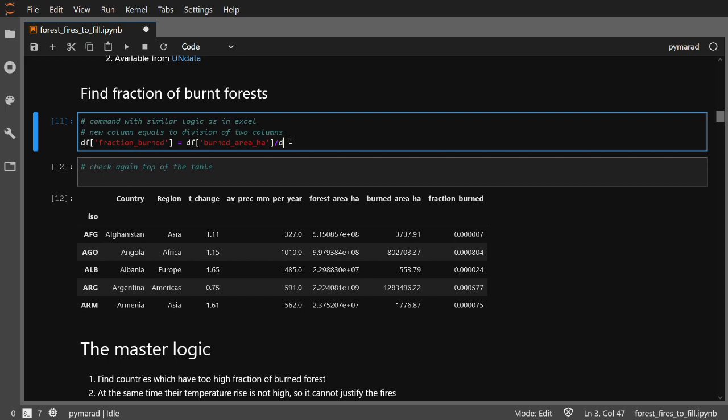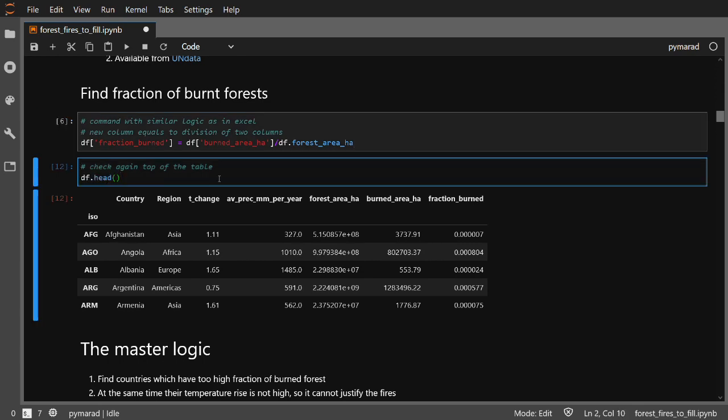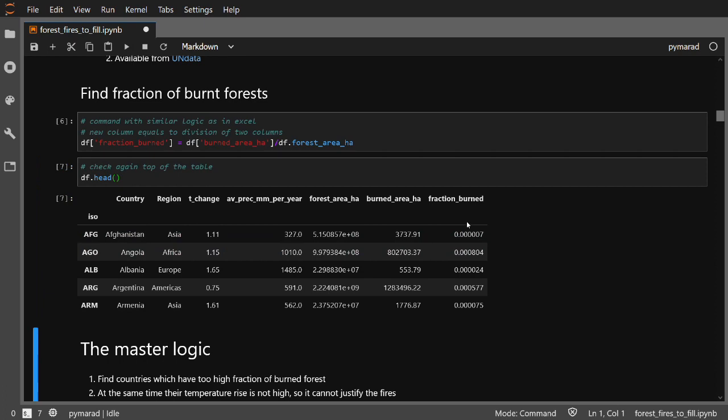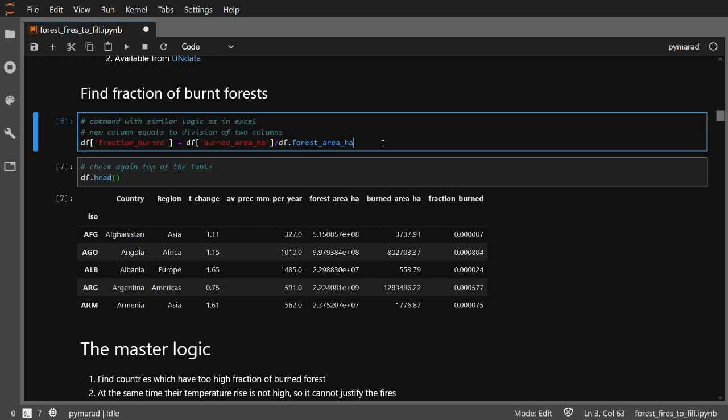And there is an alternative way to refer to the column, which is writing just dot and the name of the column, in this case forest area in hectares. This works only if you do not have any special characters or spaces in the column name. We can check again the top of our data frame, df head. And the last column is a new one, fraction burned, with very small numbers here. This is a fraction. If I would write here right away times 100, then I would be getting percentages.